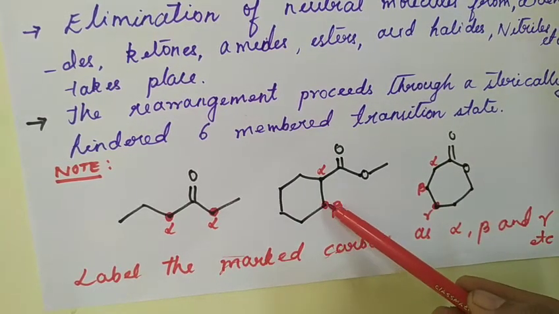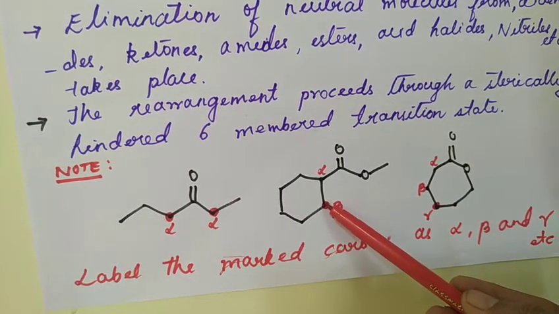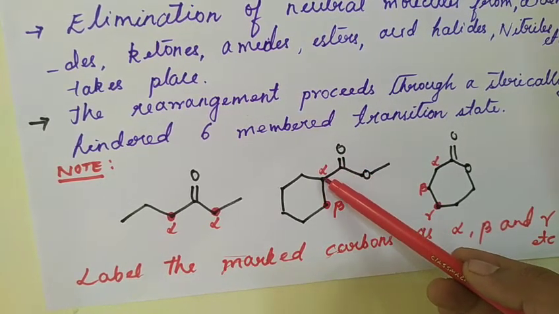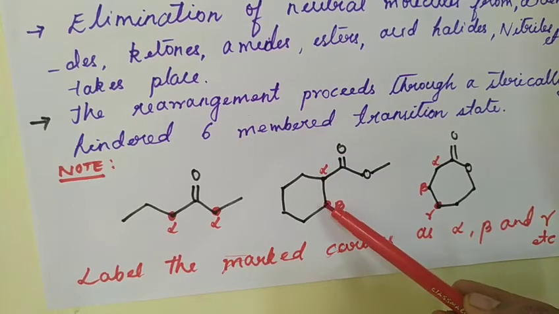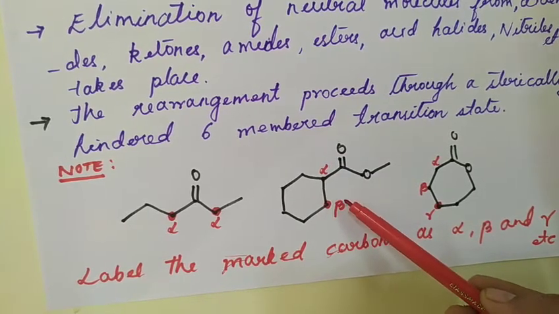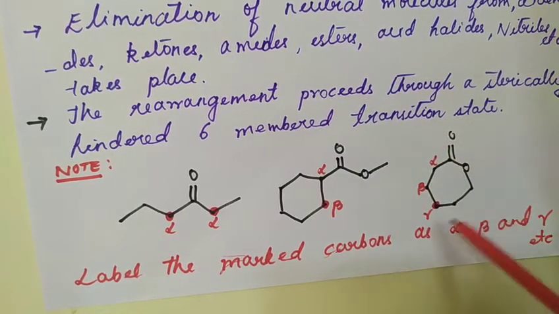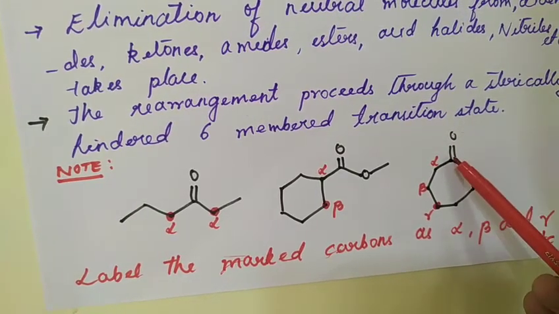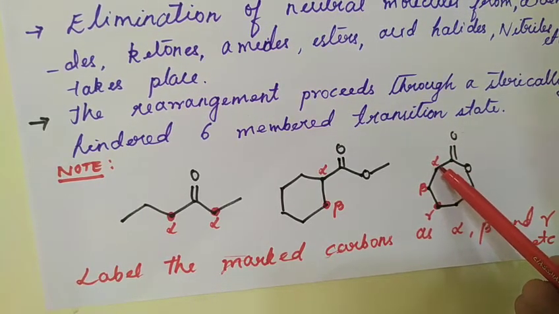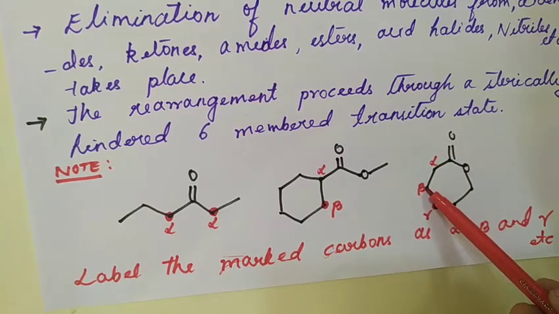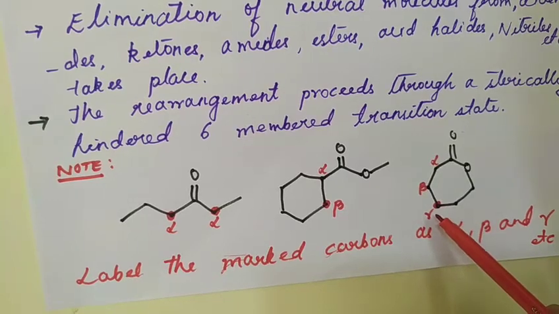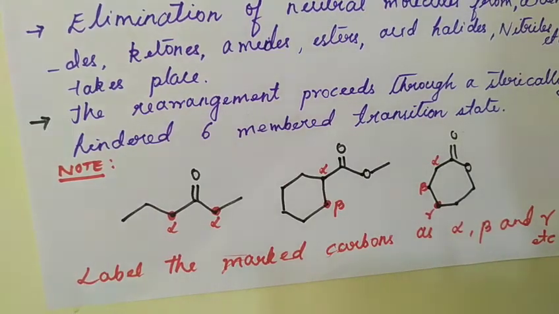In the second molecule, you have to label this carbon atom. So this is the functional group. The carbon atom next to the functional group is alpha. Then the marked one is taken as beta. Now in this cyclic structure, identify the functional group, and next to the functional group, the carbon atom is alpha. Then we have beta and gamma hydrogen. So the marked carbon is in the gamma position.